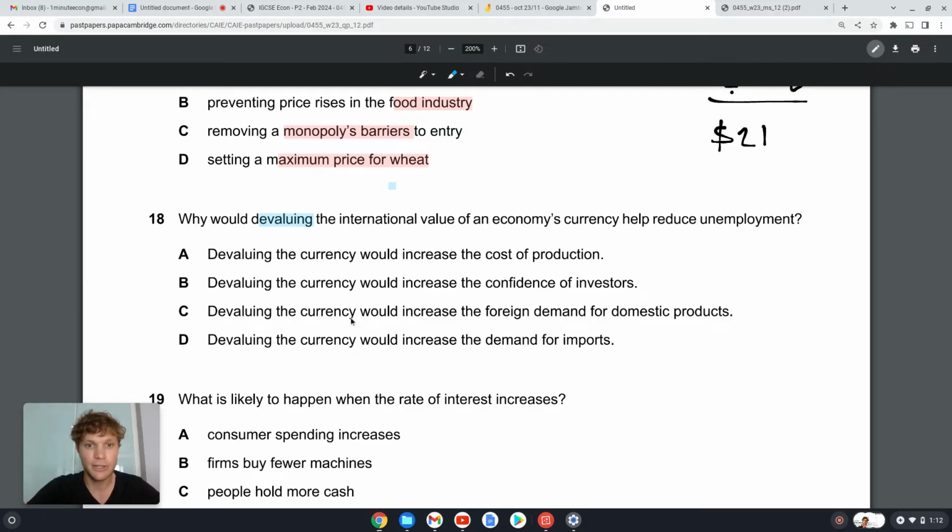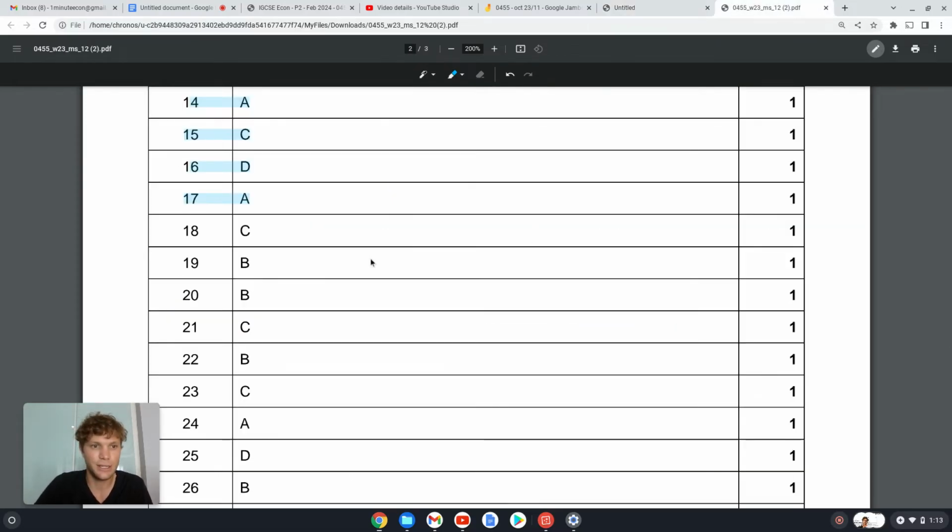C, devaluing the currency would increase the foreign demand for domestic products. Yeah, so we devalue our currency, and that means foreign countries, right? All countries are foreign, but they are going to demand our products, so there's going to be an increase in foreign demand for domestic products, and that is going to reduce unemployment. D, devaluing the currency would increase the demand for imports. No, not true, because we made our currency weaker, so that means imports are more expensive for us. So 18C.